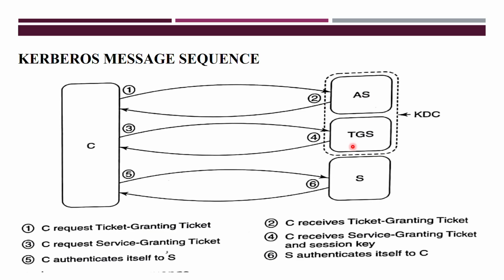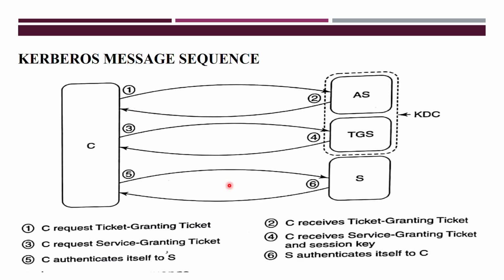For that, what is the first thing? If the client wants to communicate with the server S, before that it has to send a message to the AS. So in the first message, what does it contain?